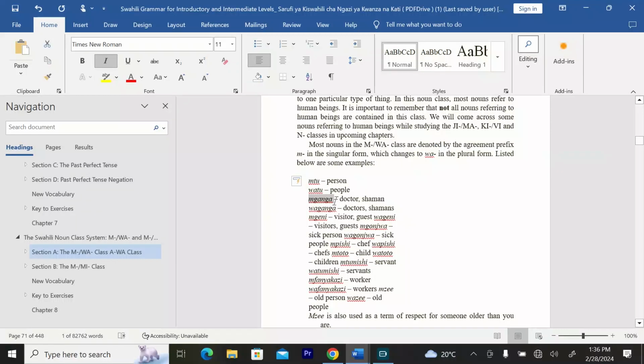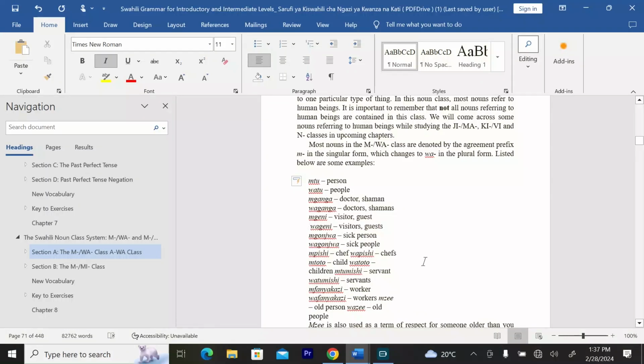Then we have mganga, which is a doctor or shaman. Then we have waganga, the plural of mganga, which is doctors or shamans. We have mgeni, who is a visitor or guest. Then we have wageni, who are visitors or guests. We have mgonjwa, who is a sick person, and wagonjwa, who are sick people. We have mpishi, who is a chef, and wapishi, who are chefs.